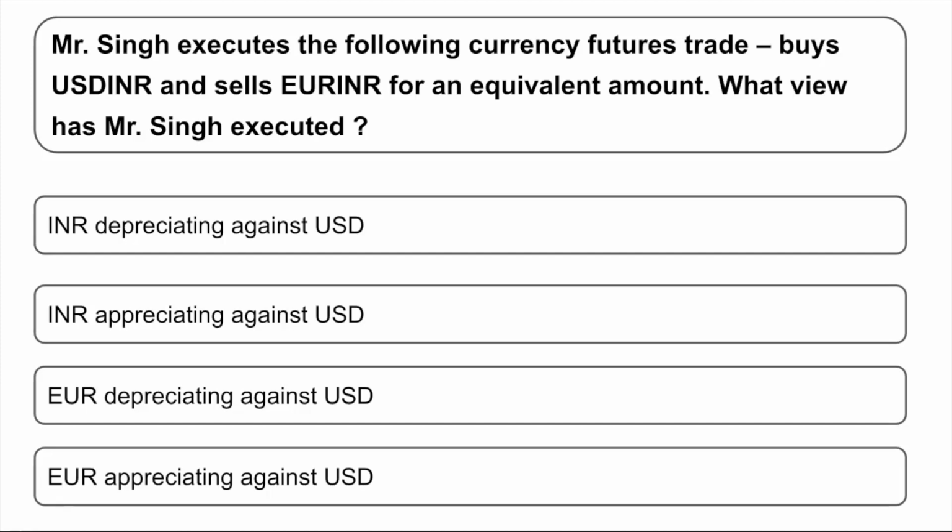Next question. Mr. Singh executes the following currency future trades: buy USD INR and sell EUR INR for an equivalent amount. What view has Mr. Singh executed? If you look at this question, he is buying USD INR and he is trying to sell EUR INR. That basically means that he has an expectation that the EUR is going to be coming down. The correct answer is EUR depreciating against USD. So he has a view that the European currency is going to be depreciating against the USD. That's why he is buying the USD and is selling the EUR currency.